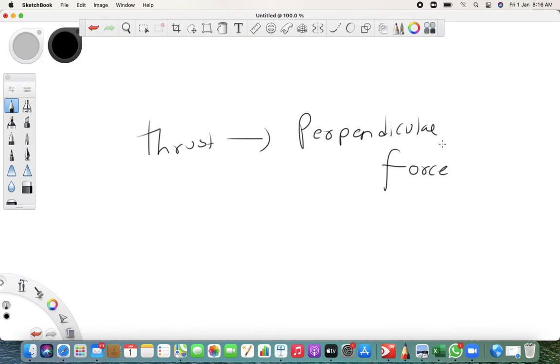Whenever we say thrust is a perpendicular force, remember one thing: when you have to put a poster on a drawing board, do you put the pin in a cross way or in a straight way? You always apply force perpendicular.